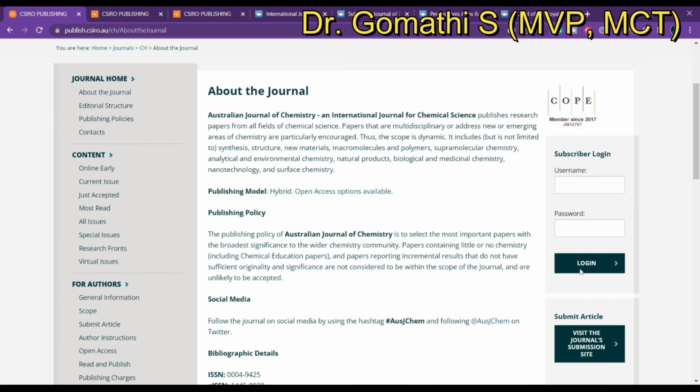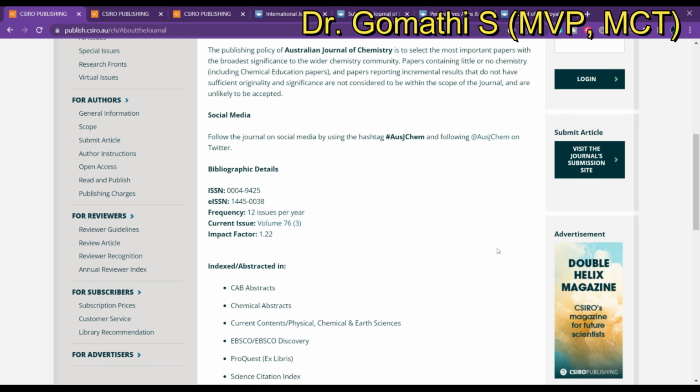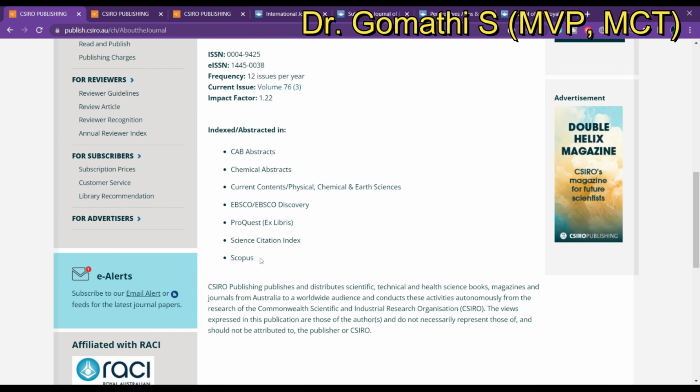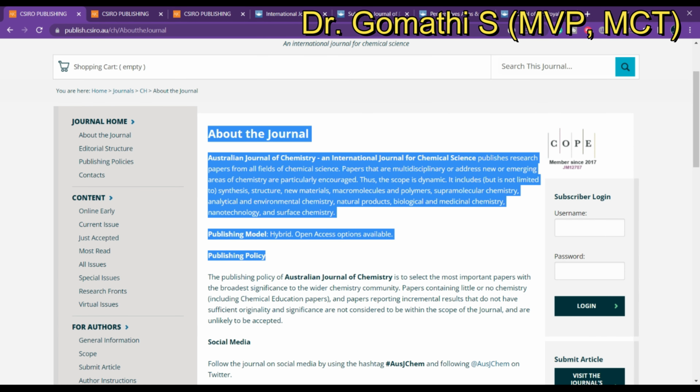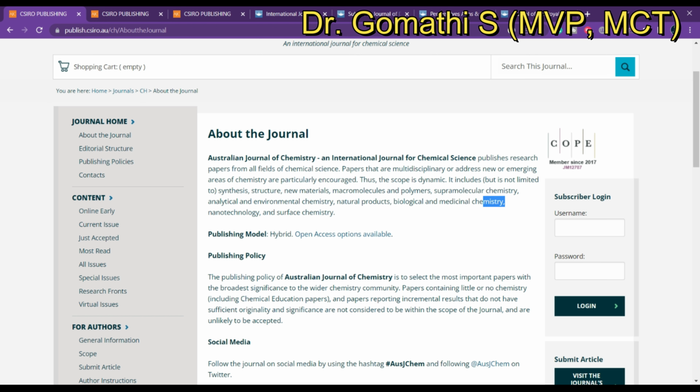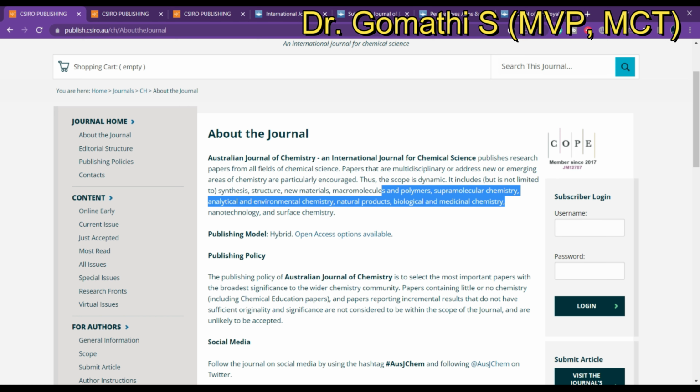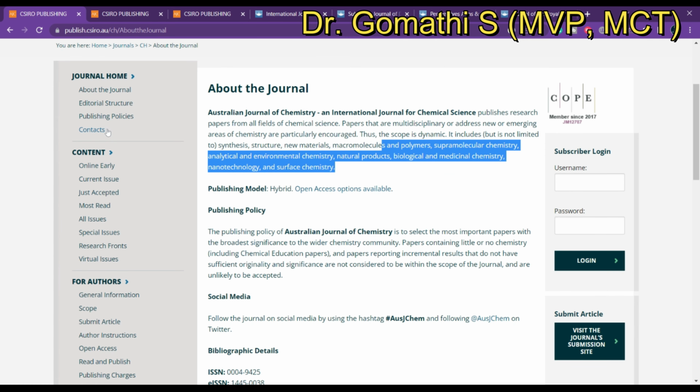And if you go to the about the journal section, you can see more about the journal, like where they are indexed, SCI, Scopus and everything. And you can see the publishing policy, everything, and what the aim of the journal is. So here you can see it's for chemistry, polymers, nanotechnology and everything.